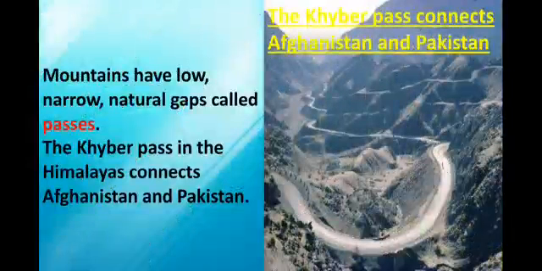Now moving on to the next one is passes. The mountains have low, narrow, natural gaps called passes. People cross the mountains through these passes. The Khyber Pass in the Himalayas connects Afghanistan and Pakistan. A small way in between the mountains is called a pass.